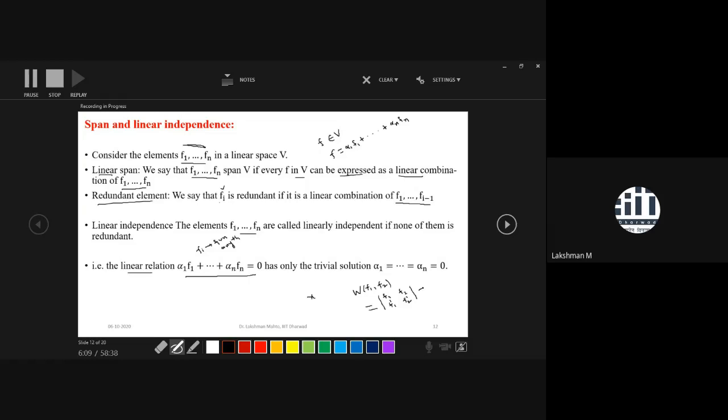If this Wronskian is non-zero for every x, then you can say that those two functions f1 and f2 are linearly independent. If it happens that the Wronskian is zero for at least one x, then you will claim that f1 and f2 are no more linearly independent. So if it is non-zero for every x, then your functions f1 and f2 would be linearly independent.